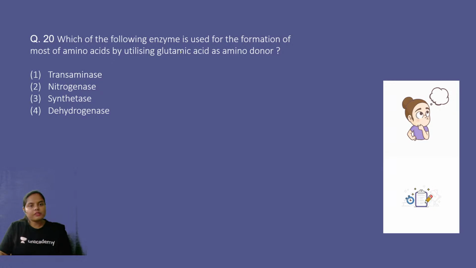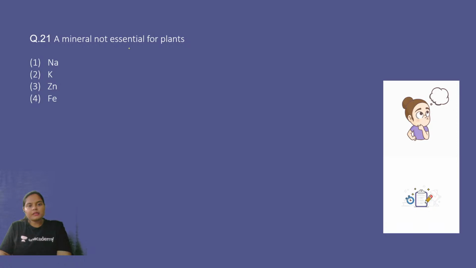Next. Which of the following enzyme is used for the formation of most of the amino acids by utilizing glutamic acid as amino donor? Transaminase, nitrogenase, synthetase, or dehydrogenase. So the formation of amino acid with the help of the glutamic acid is catalyzed by which one of the following enzyme? Absolutely correct. We know that the process is transamination and the enzyme is transaminase. Next. A mineral not essential for plants: sodium, potassium, zinc, iron. Which one of the following is not essential mineral for plants?